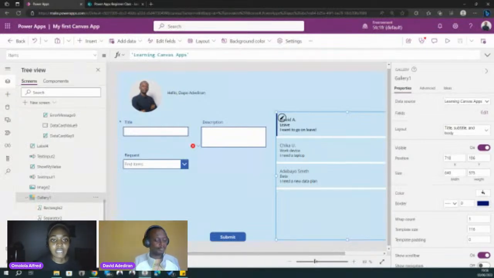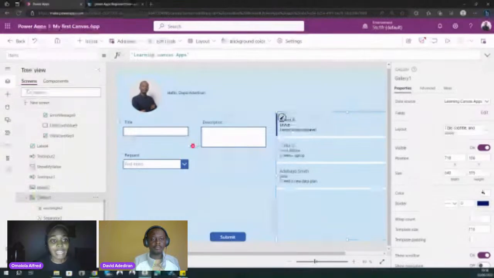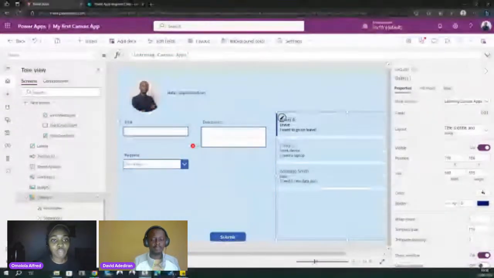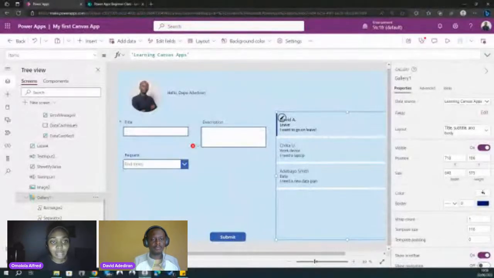All right, so David, what we currently have right now, people are actually following and everything is good on this end, but somebody was asking if we can create the same gallery on another page. All right, so I already answered that, but you can just create another screen and put the gallery there so that they can replicate the same thing. Okay. Yeah, that's fine. So yeah, that's good.